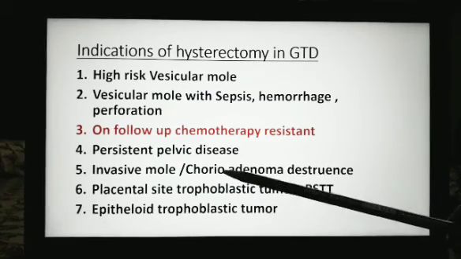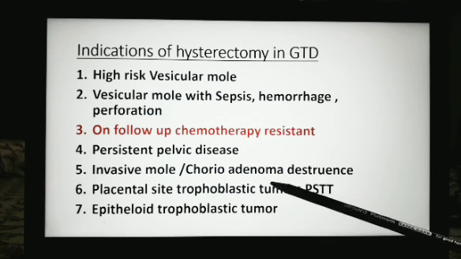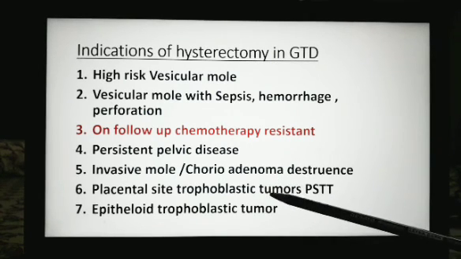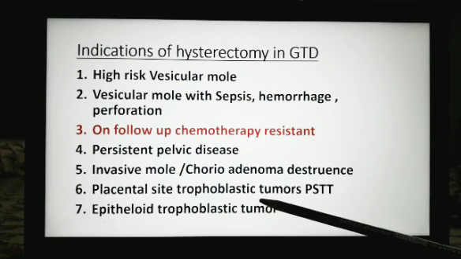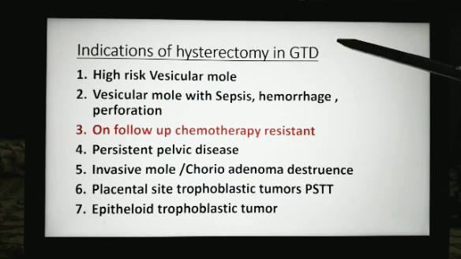When there is invasive mole or chorioadenoma destruens diagnosed by histopathology. A few more conditions are non-molar conditions like placental site trophoblastic tumor and epithelioid trophoblastic tumors. These are the indications for hysterectomy in gestational trophoblastic disease.